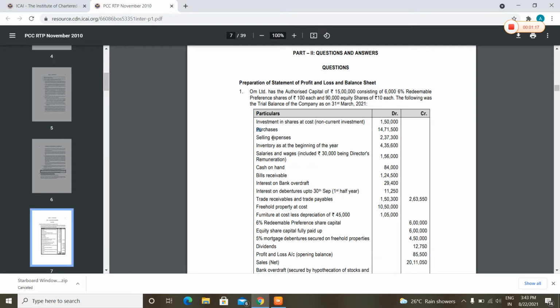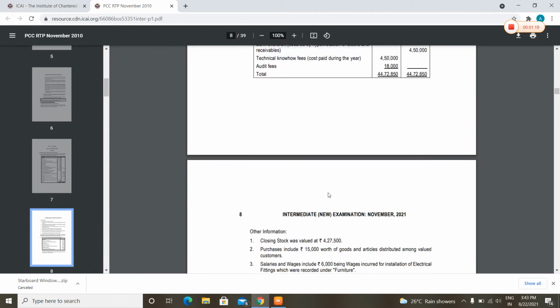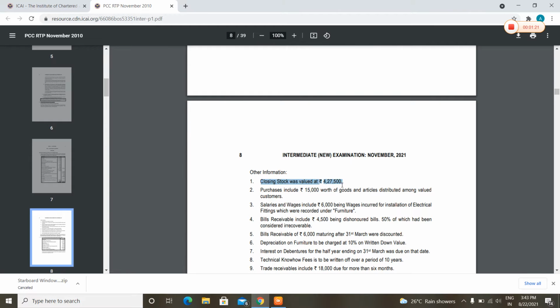You can go through the trial balance. Come to the adjustments. First adjustment, closing stock was valued at 4,27,500. This will be shown in the P&L as the changes in inventory and in the balance sheet too.